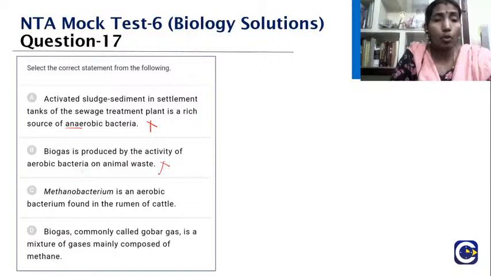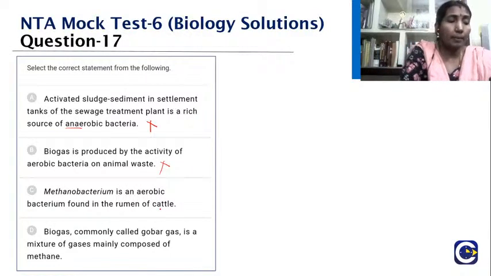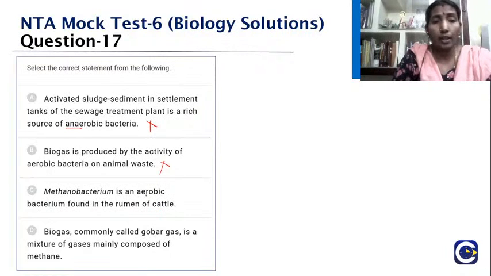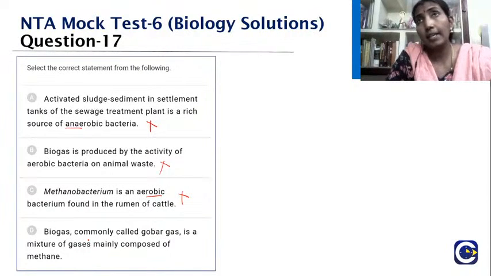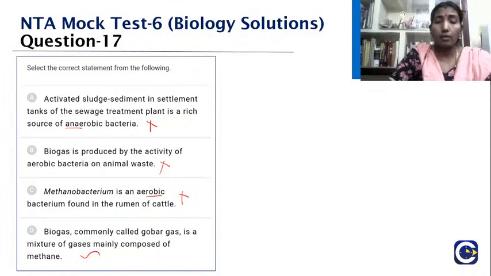What about the methanobacterium? Yes, the methanobacterium, as you see, is said to be an aerobic bacterium found in the rumen of cattle. But methanobacterium is an anaerobic bacteria, not aerobic. So this option is wrong. But what about biogas? Biogas, which we call gobar gas, is a mixture of gases, right? It is composed of methane, then the sulfides, and then we have carbon dioxide, right? So they are all the right options. So which is the right statement? It is the fourth one, the biogas.